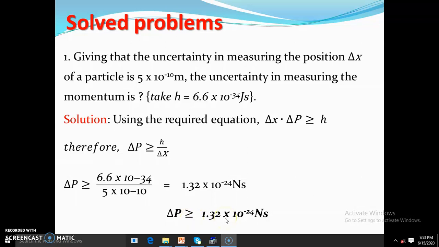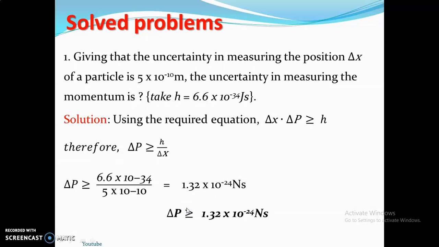Now look at the answer we have gotten and the symbol we have used. This tells you that we are uncertain about the momentum of the particle. If we were certain, the answer would have been equal to, but now it is greater than or equal to, which means we are uncertain about the momentum.